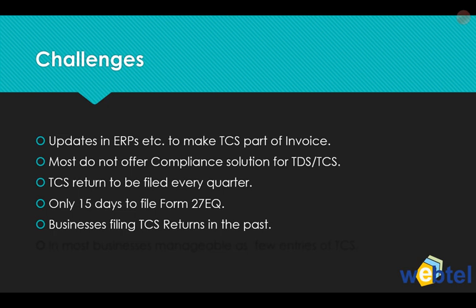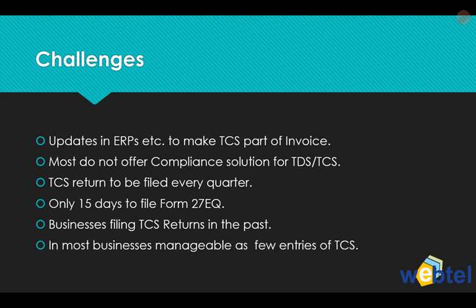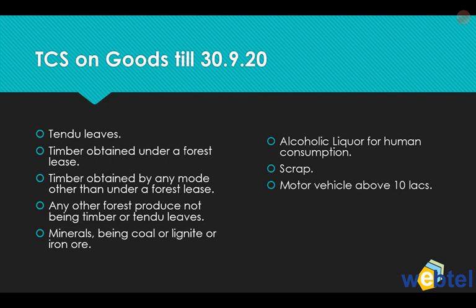And businesses have been filing TCS returns in the past, and in most businesses it's manageable as there were very few entries of TCS, generally scrap entries, or for specific businesses selling alcohol for human consumption or timber etc. Only on those kinds of businesses was TCS applicable. So till 30th September 2020, TCS was applicable on businesses selling tendu leaves, timber, mineral ore etc., and also businesses selling alcoholic liquor for human consumption, or those selling scrap or motor vehicles above 10 lakhs.